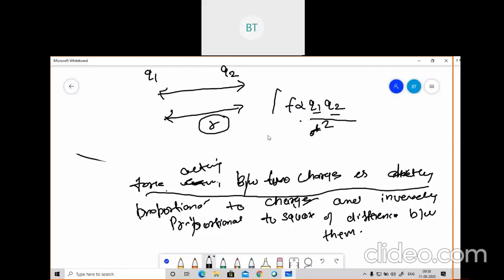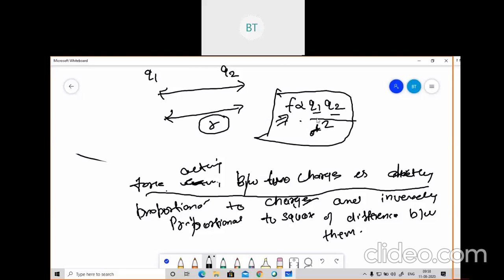So this is what Coulomb's law is. I'll open this bracket after this. You don't need to learn the statement by heart. If somebody asks how we define Coulomb's law, you need to answer like this. If you remember this, you can write the definition.